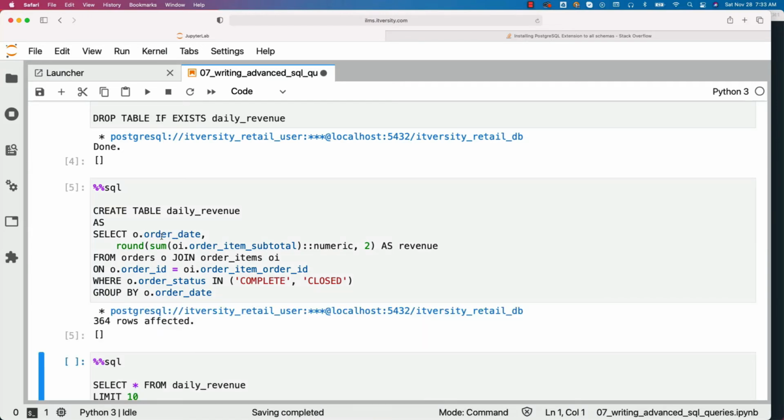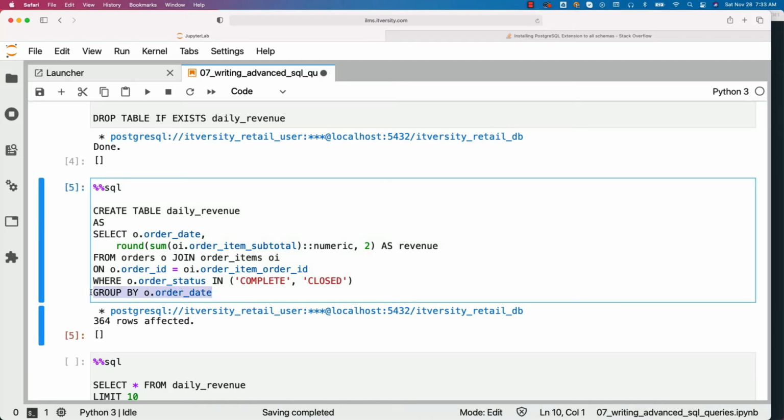We just said select order date and then sum of order item subtotal from orders join order items where o.order status in complete comma closed, because we want to consider only complete or closed orders as revenue generating orders. Then group by order date. It will give us count by each date. We have data for 364 days. That's why we got 364 records inserted or added to this table called daily revenue.